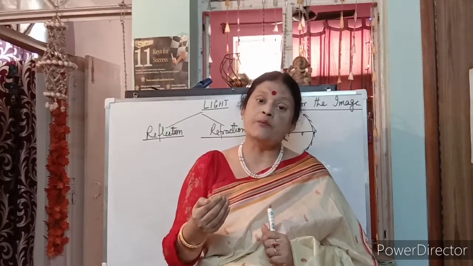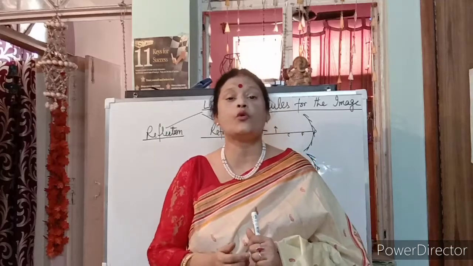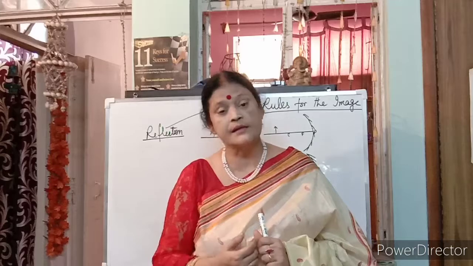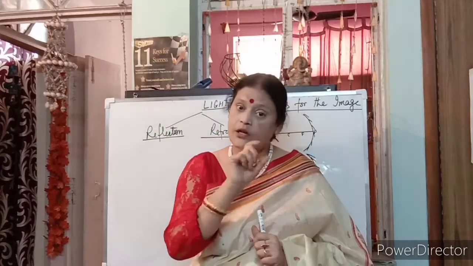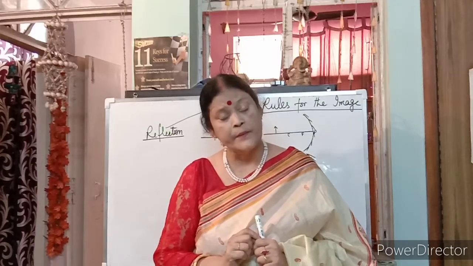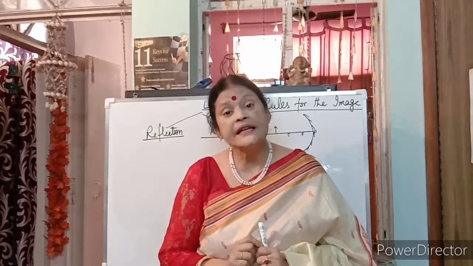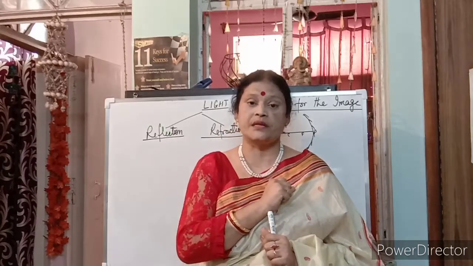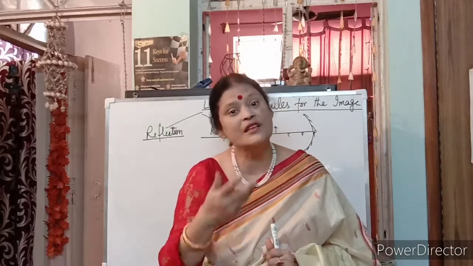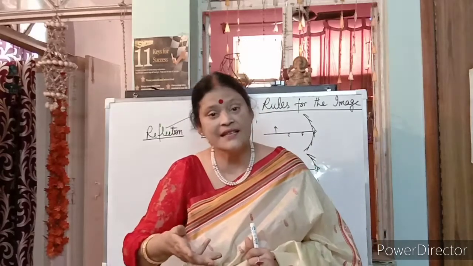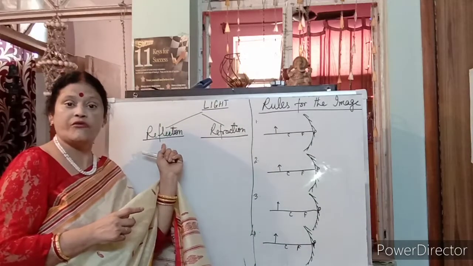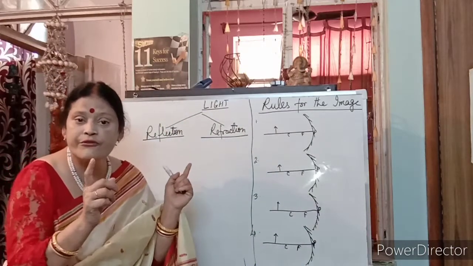We will discuss transparent objects, which in the light chapter means lens. Lens is transparent, made up of glass. And mirror is an opaque object. So first let's go with opaque objects and mirrors. Now reflection. What does reflect actually mean? Yes, students, the meaning of reflect is bouncing back. So what is reflection? It is the bouncing back of light.